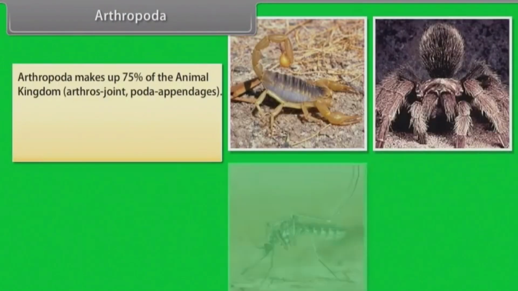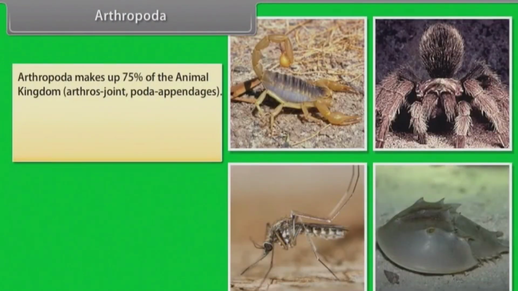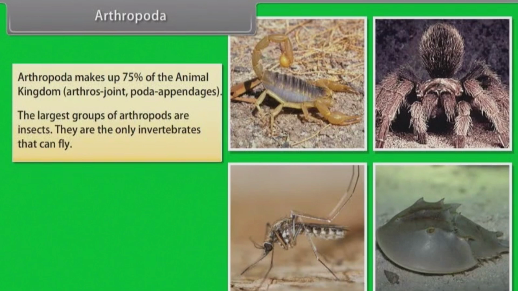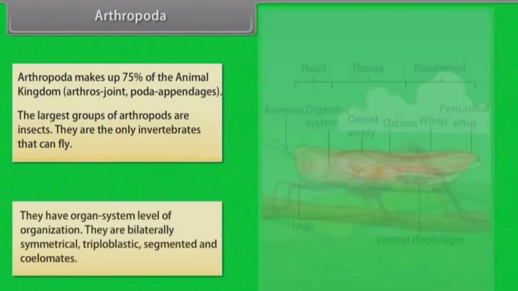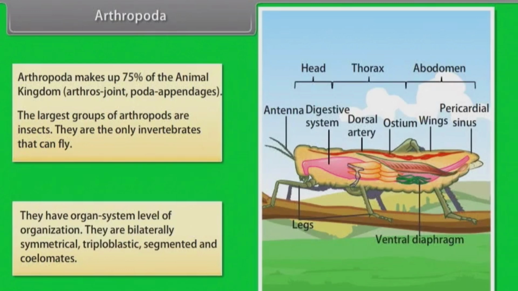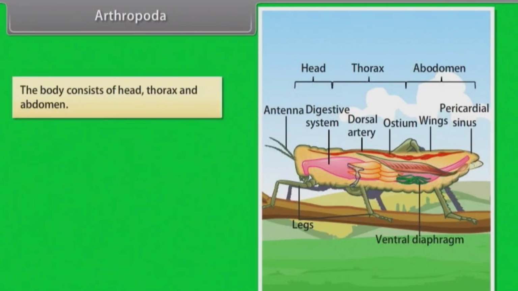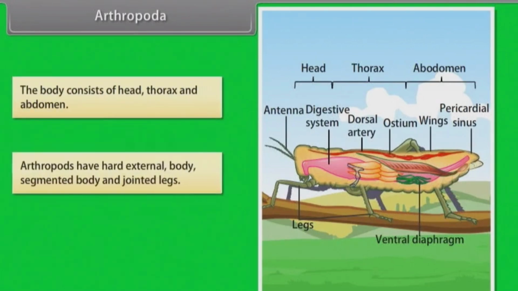Arthropoda makes up 75% of the animal kingdom. Arthros means joint. Poda means appendages. The largest group of arthropods is insects. They are the only invertebrates that can fly. They have organ system level of organization. They are bilaterally symmetrical, triploblastic, segmented, and coelomates. The body consists of head, thorax, and abdomen. Arthropods have hard external body, segmented body, and jointed legs.